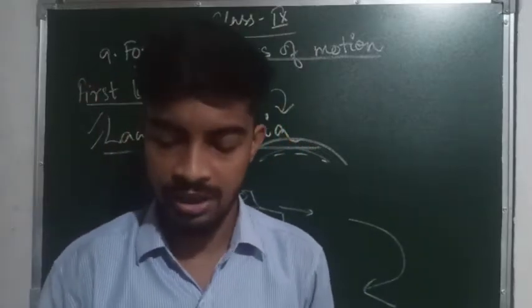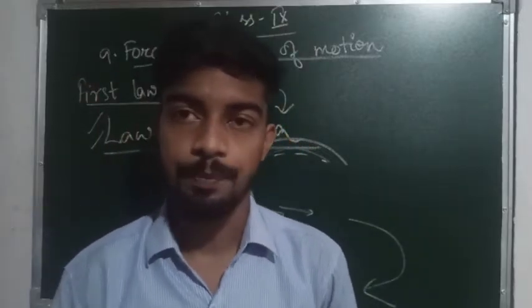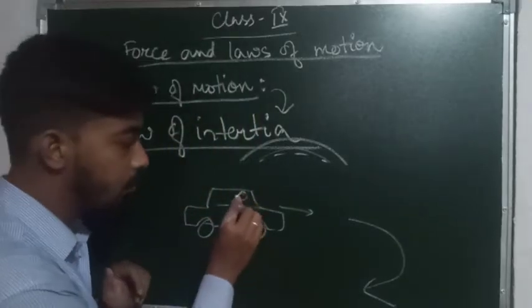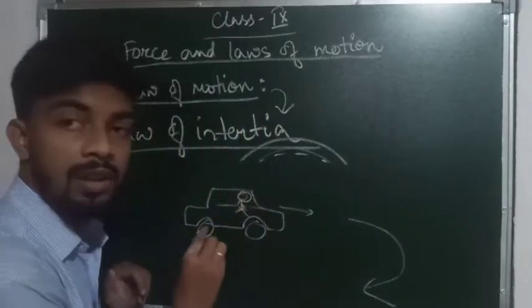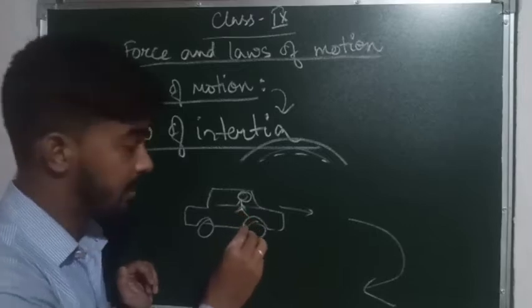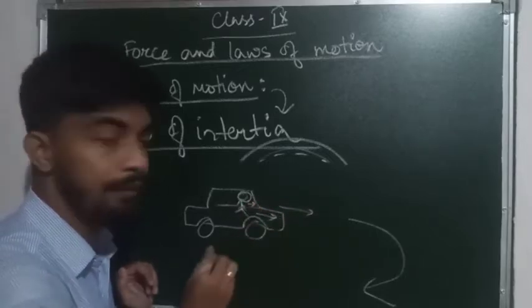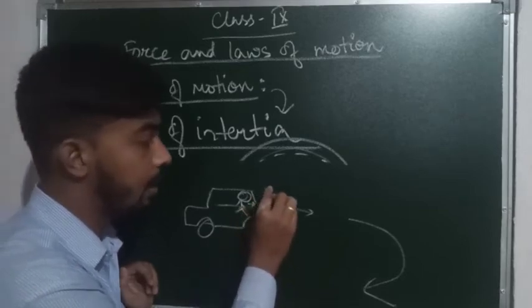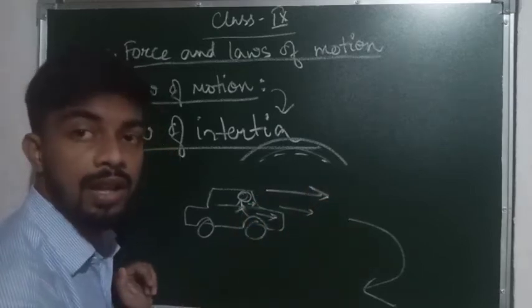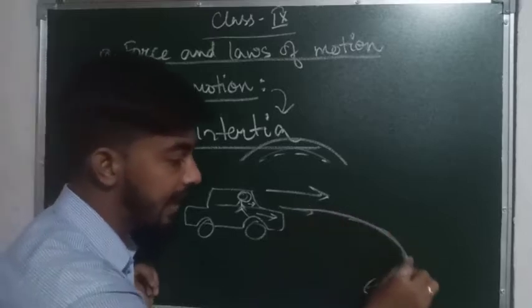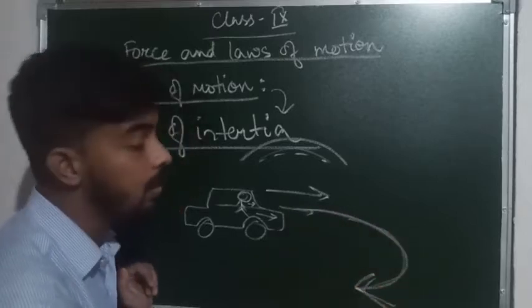This happens mostly in vehicles because the person is moving along with the vehicle in a particular direction. Now suddenly when the vehicle takes a steep turn, what happens?